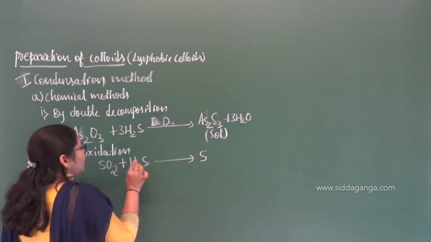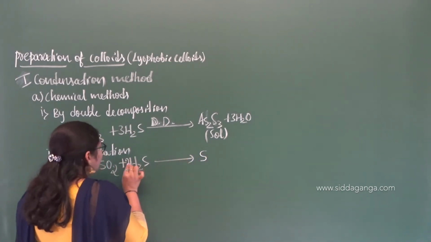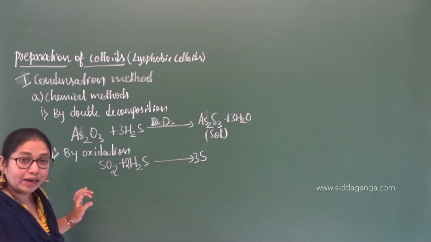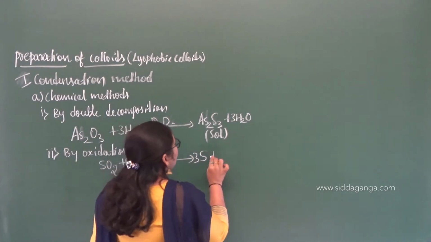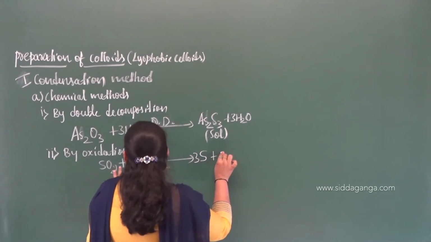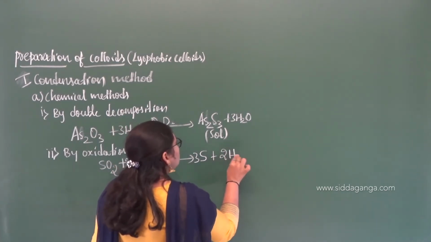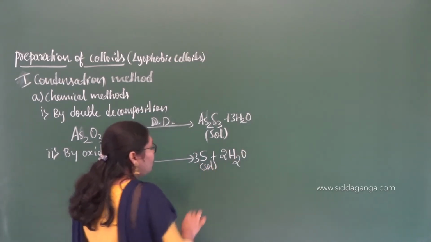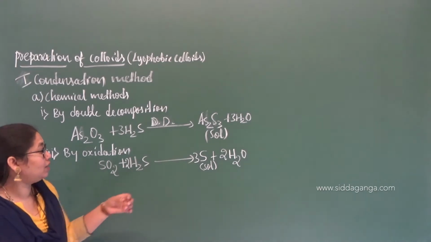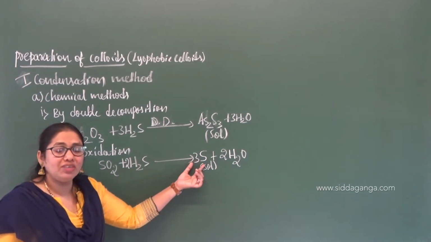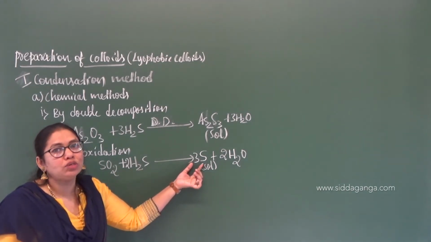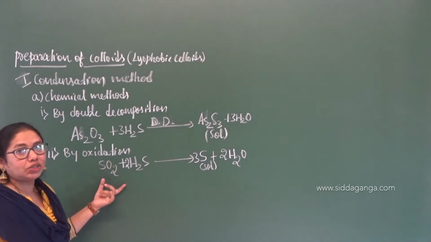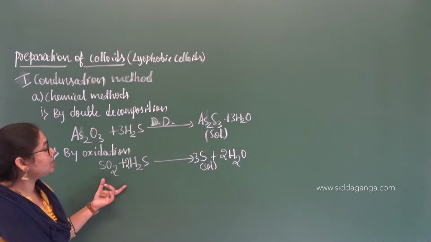So 2H2S gives 3S, with the formation of, once again, water molecules, 2H2O. What do you call this? This is nothing but our sol, the sulfur sol, which has a number of S8 molecules. Here you can see that this is the oxidation reaction.